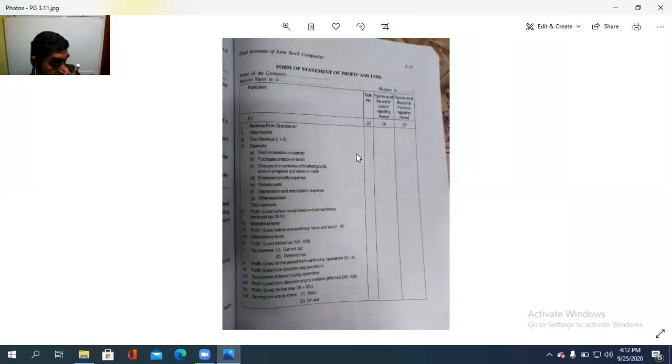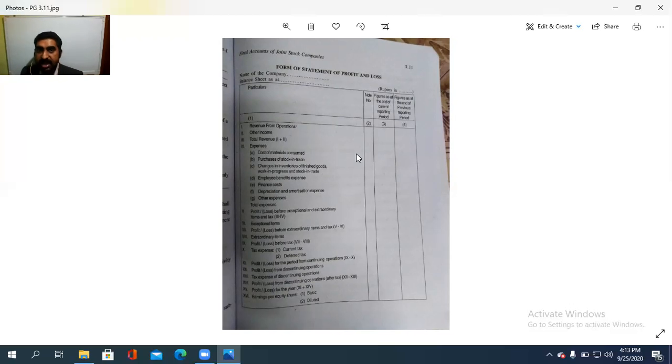See, revenue from operations, that is to be considered first. Then other income to be added along with that, that is the second. Both that total, that is the total revenue. Then we are taking the expenses. After that, profit: total revenue minus total expenses, that is the profit or loss before exceptional and extraordinary items and taxes.